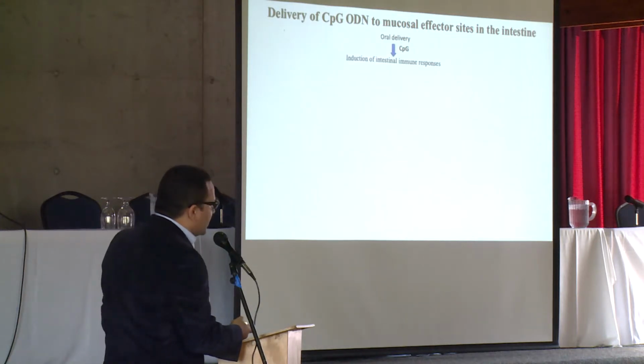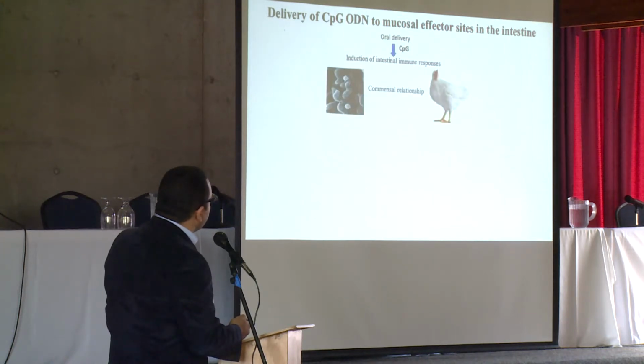This has led to suggestions that CpG-ODN can be exploited as a potent adjuvant, especially in the context of enteric infection. So we hypothesize that oral delivery of CpG-ODN will lead to induction of intestinal immune responses, which may lead to breakdown of the commensal relationship of chickens and Campylobacter.